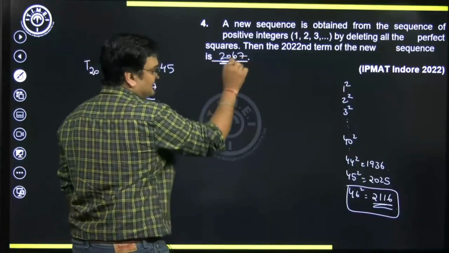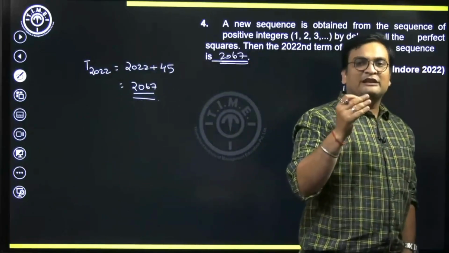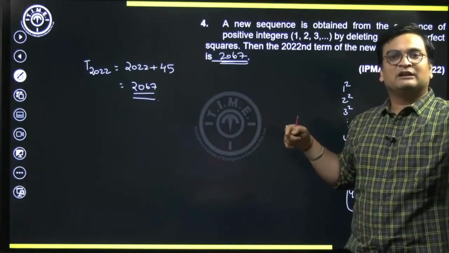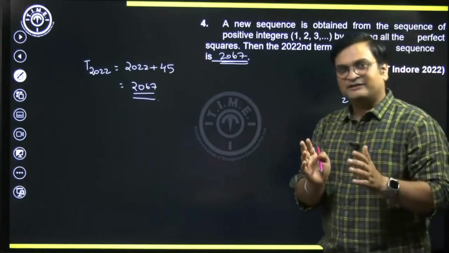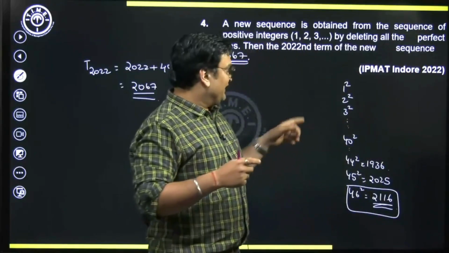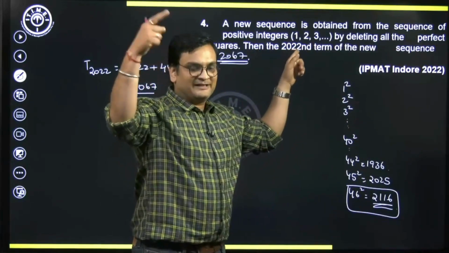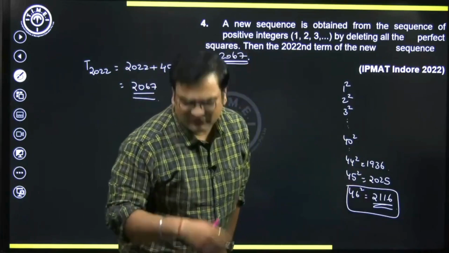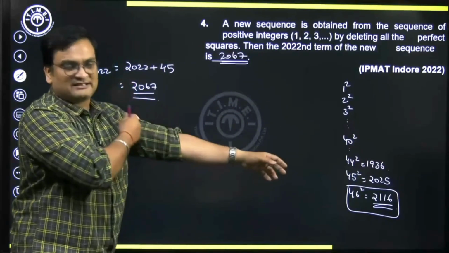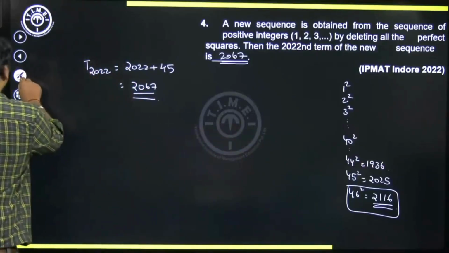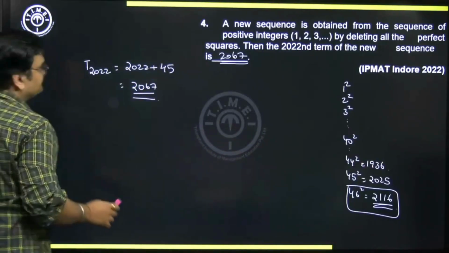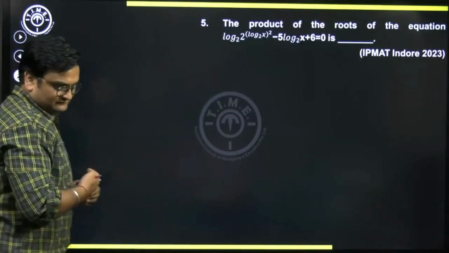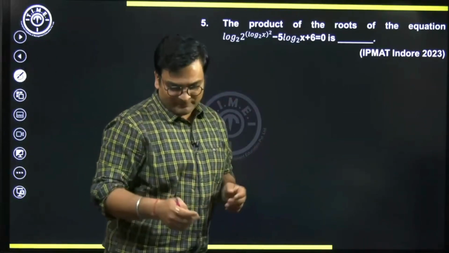I hope the logic is clear to us. We need to figure out, for writing this particular series till the 2022nd term, how many perfect squares are you getting rid of. So I'm saying in this case, till you're writing the 2022nd term, you're getting rid of 45 perfect squares. So hence the answer will be accordingly 2067. Moving on. Now try this out. 1 to 2 minutes again for this.